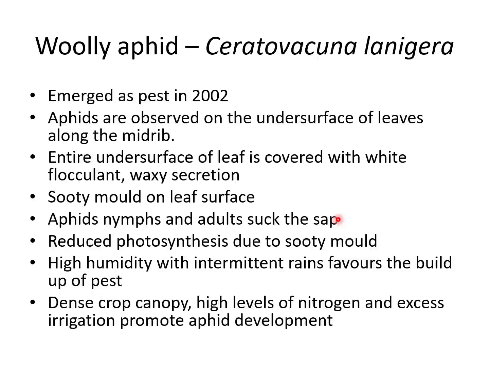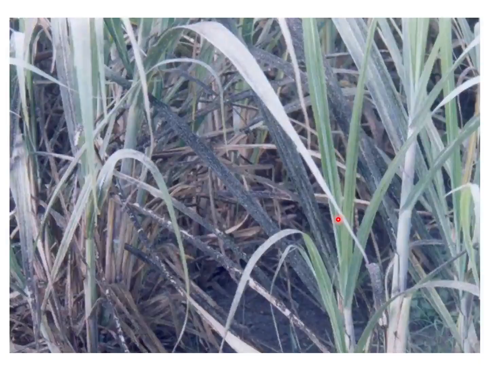This was an extremely minor pest till 2002. I haven't studied this pest when I did my undergraduation, but later on it became a major pest, and it became serious from 2002 onwards. And these aphids are seen on the undersurface of the leaf on either side of the midrib, which you can clearly see in this picture.